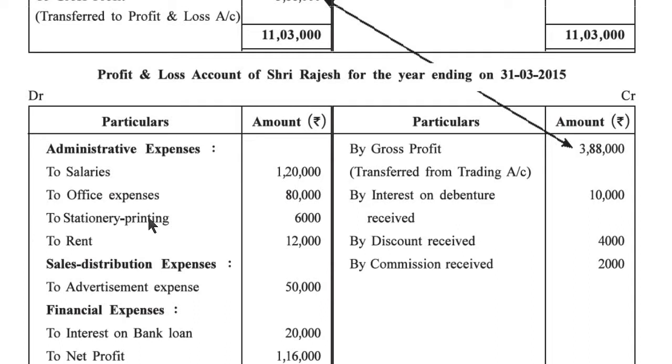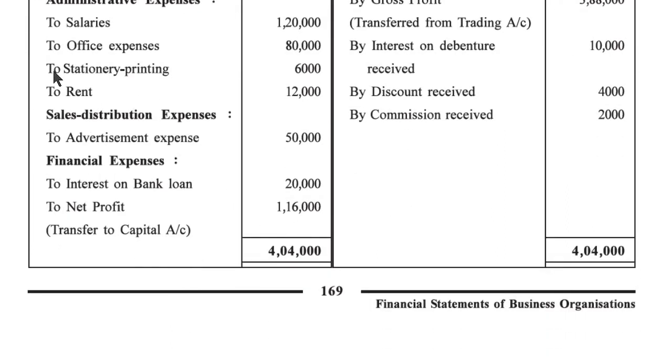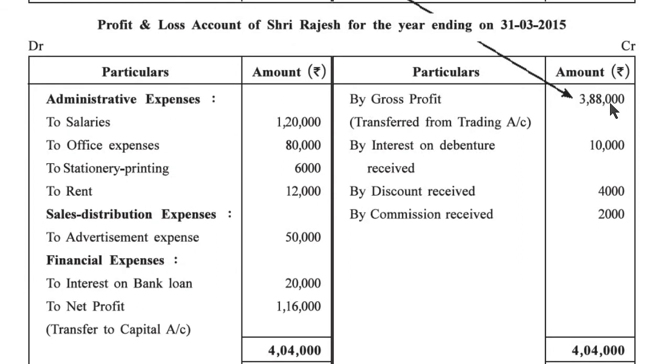To stationery printing 6,000. To rent 12,000. Sales distribution expense, to advertisement expense 50,000. Financial expense, to interest on bank loan 20,000. Afterward credit side, gross profit we transfer from the trading account 3,88,000.